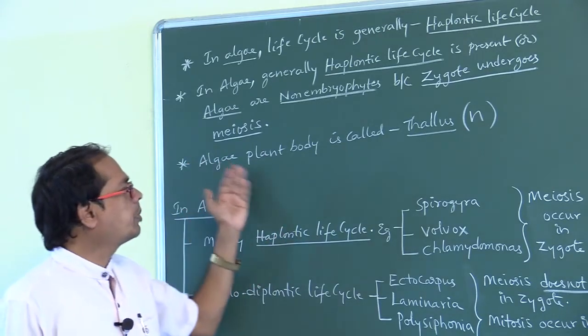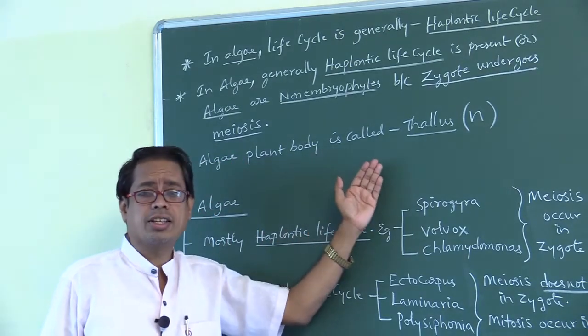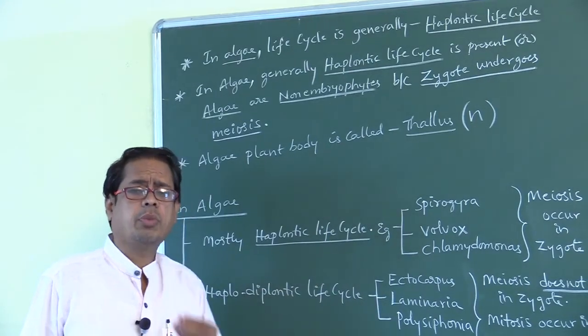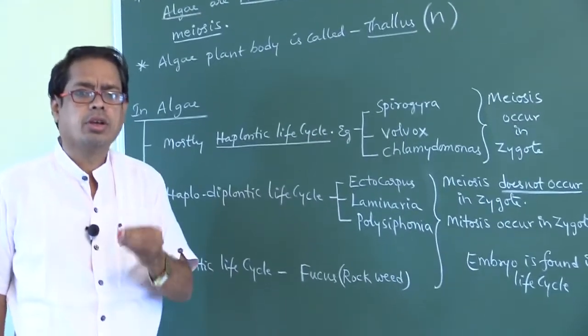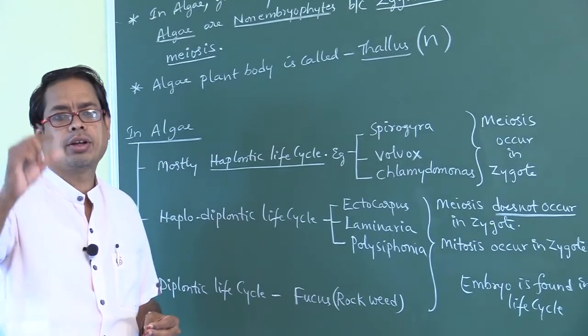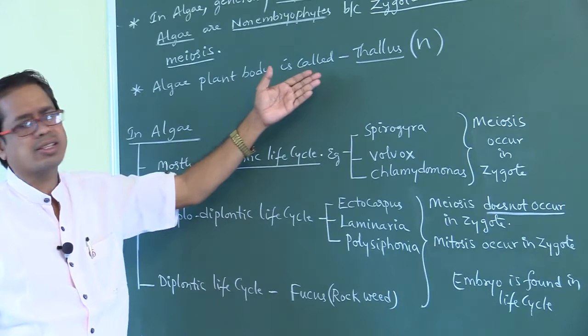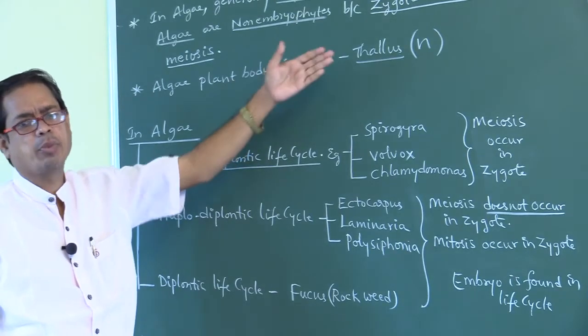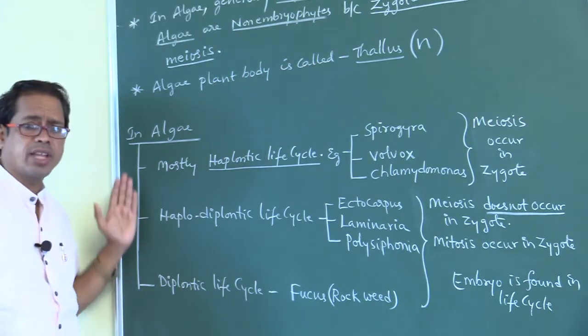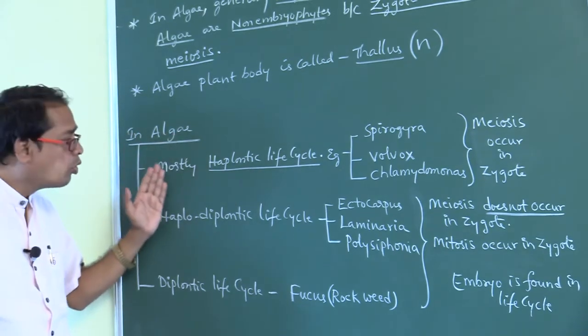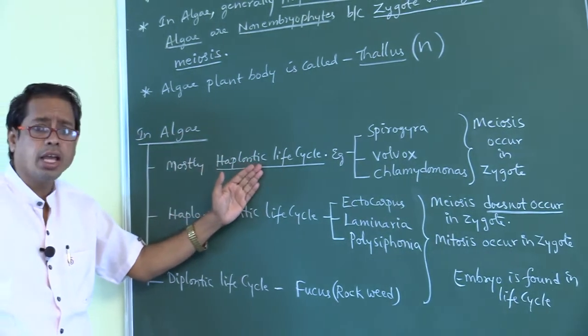Next, the algal plant body is called thallus, or simply say gametophyte or thallus. The ploidy is haploid. Don't say diploid. The algal plant body is called thallus or gametophyte, which is haploid. What are the different types of life cycles? In algae, mostly what type of life cycle do you find?